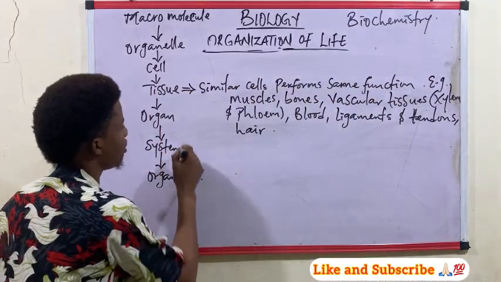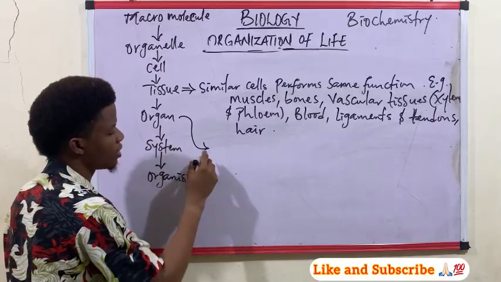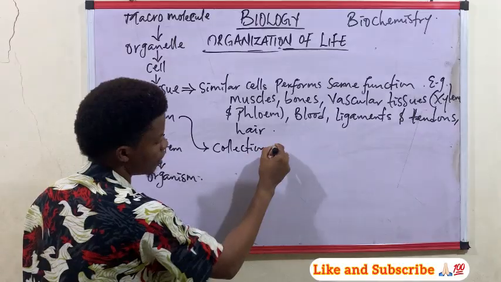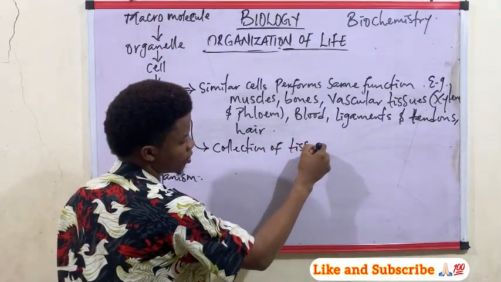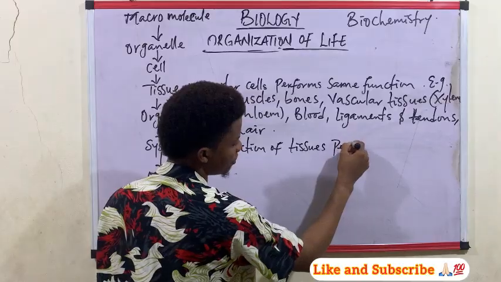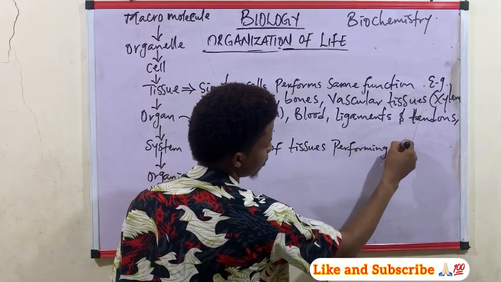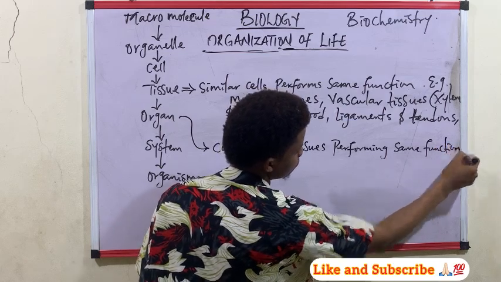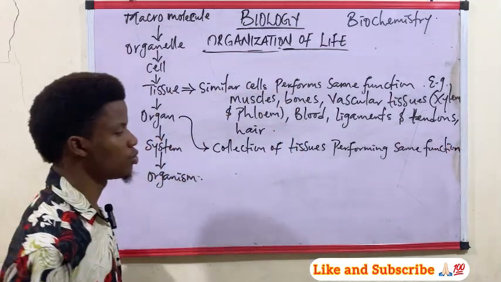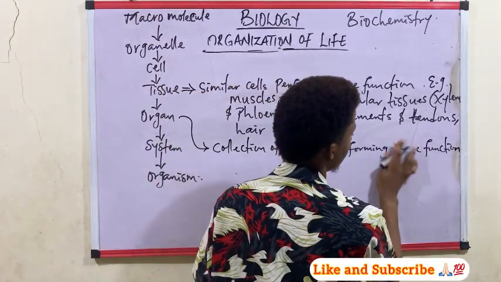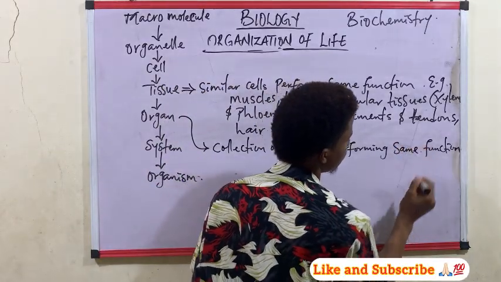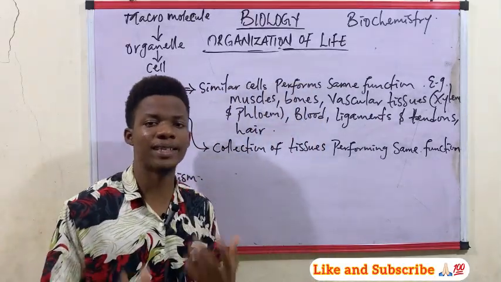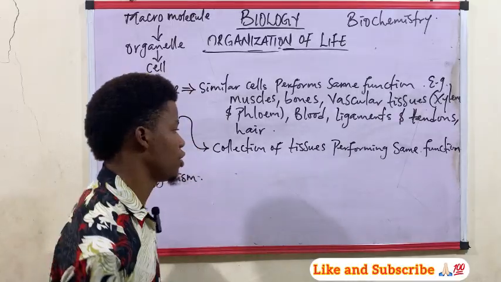All right, now let's look at the organ. An organ is a collection of tissues, not cells, a collection of tissues performing the same function. Collection of tissues performing the same function forms what? Organs. Now, what are examples of organs that we have in the human body?